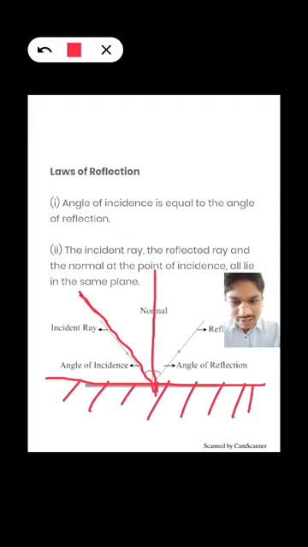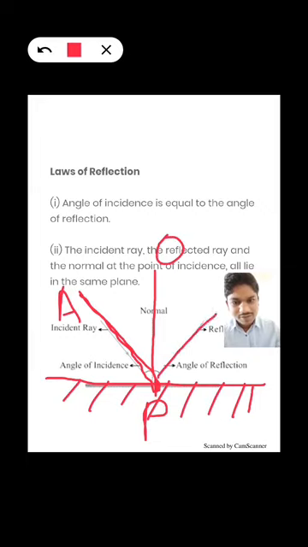So this ray is incident at this point. Suppose let us call this point P, and this ray we call A. This AB is the incident ray, and this we call O. OP is the normal, and this is going to be reflected back.